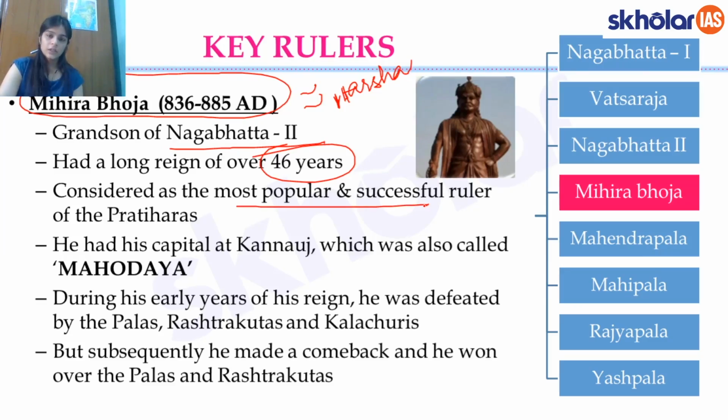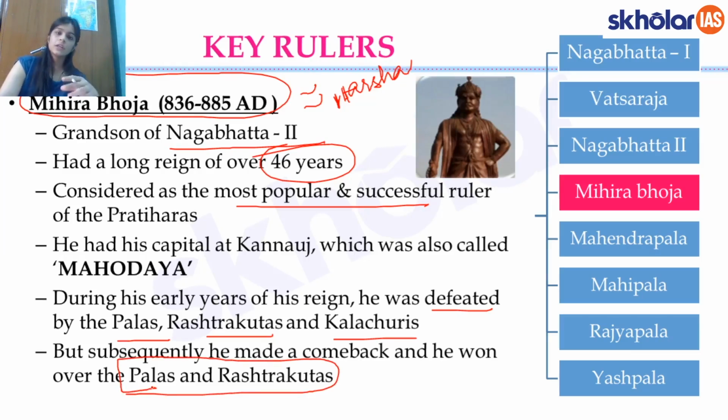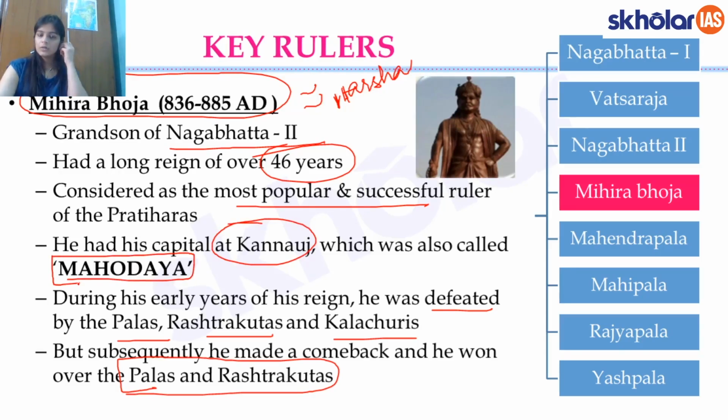Although in his initial years as ruler he was defeated by the Rashtrakutas, the Palas, and some other powers like the Kalachuris, he made an exemplary comeback and was able to defeat all of these forces, and he carved out a really strong and secure place for the Pratiharas. Also, his capital during his time remained at Kannauj, and it was called Mahodaya. Just remember this name, Mahodaya. This was the name for Kannauj.